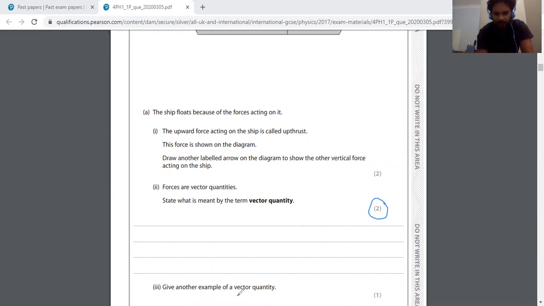Another example of vector quantities. There are a lot of examples of vectors in the year 9 first lessons about force and motion. Remember, it should contain both direction and magnitude. When you express those quantities, you always mention a direction with the value. For example, I apply 5 Newtons to the south direction. I apply 30 Newtons to the north direction. So force is a vector quantity with direction.